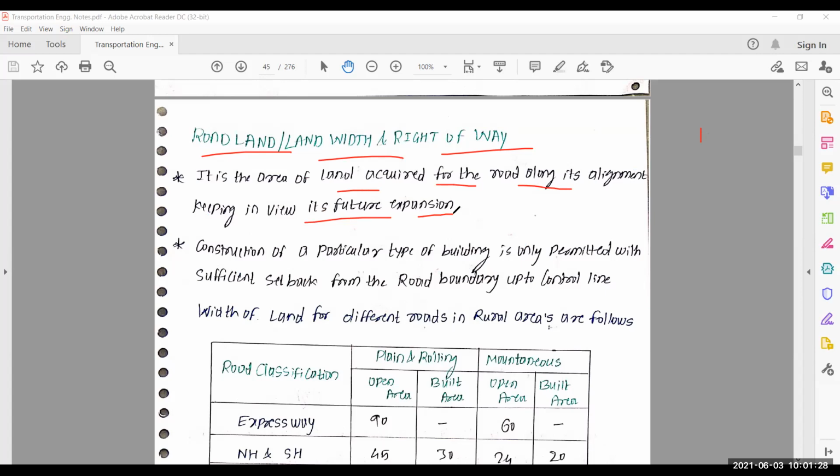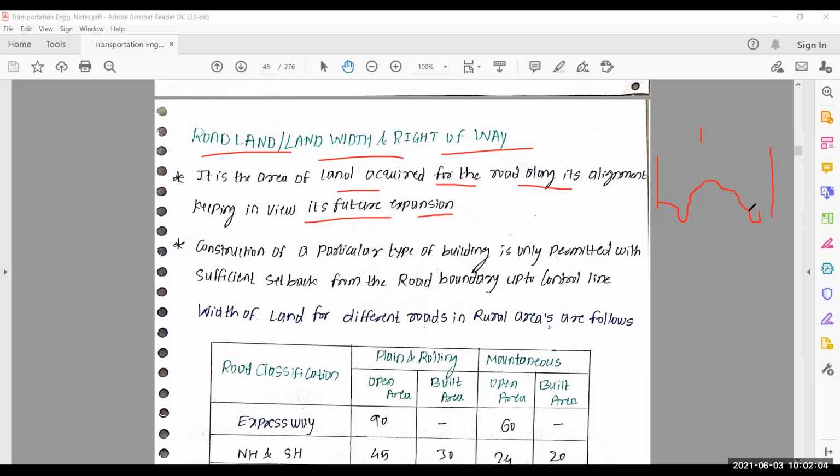Road land is the area of land acquired for the road along its alignment, keeping in view its future expansion. Because if you see the diagram carefully, I drew road boundary here, and also on this side. Here is your width of pavement, here your shoulder, here your embankment is provided, here your side drains are provided, here also your shoulder is provided, here your embankment is provided, here also your side drains are provided. After side drains, we connect with our road boundary.